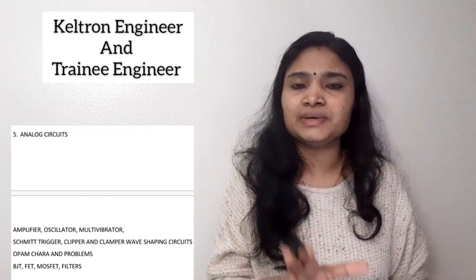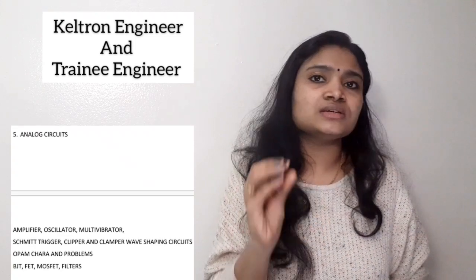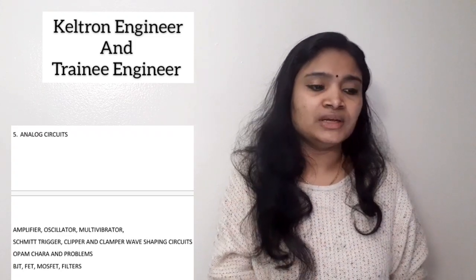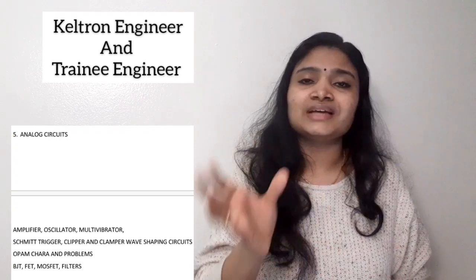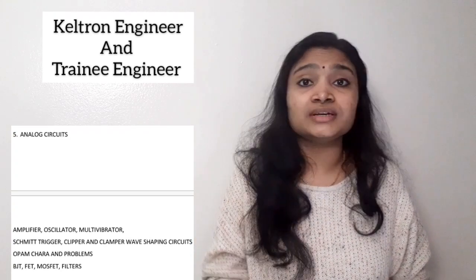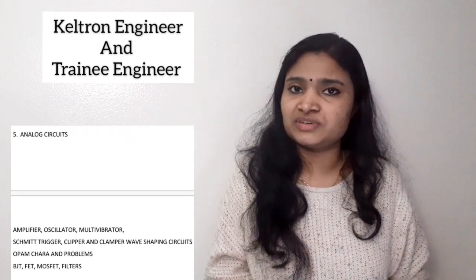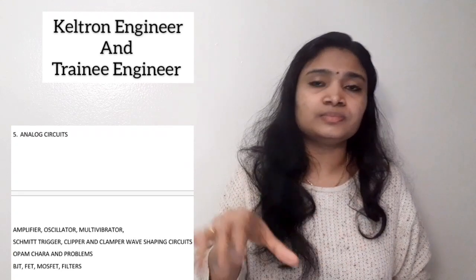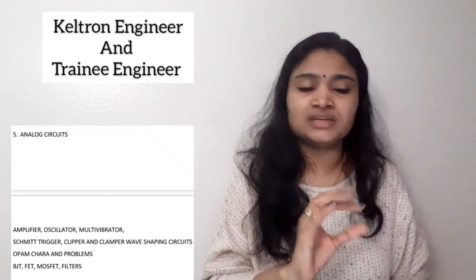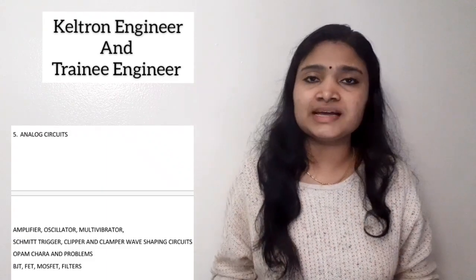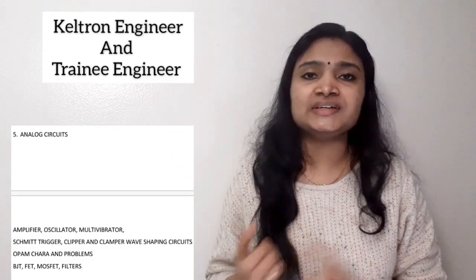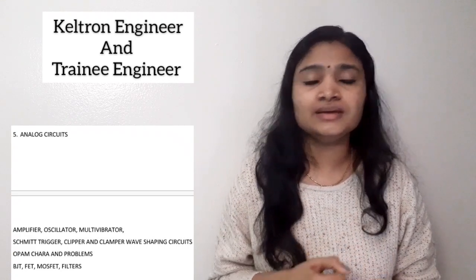From the clipper and clamper area, you can face problems also. Then op-amp, ideal characteristics of op-amp, and also problems related to op-amp, both are very important. BJT, FET, MOSFETs, these areas, problems and also theory. Then filters and various questions from filters, problems and also theory, both are important.